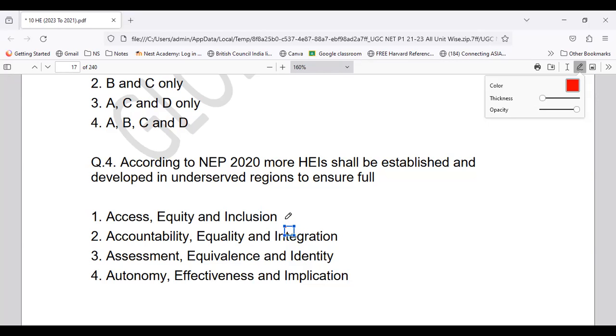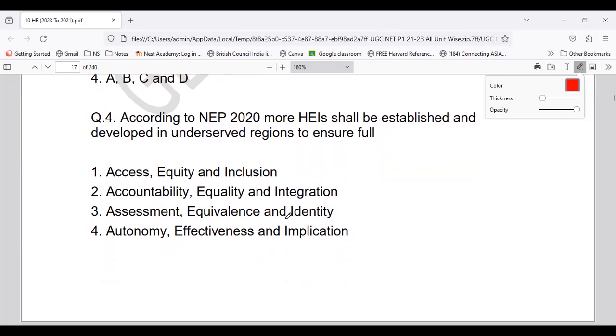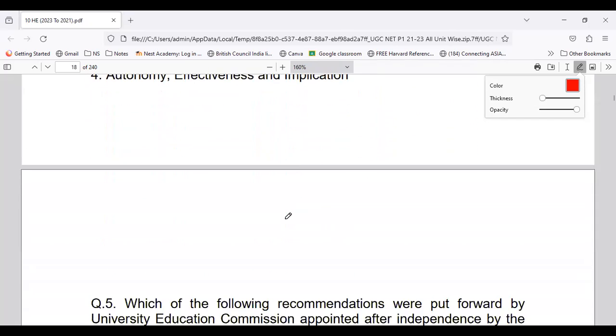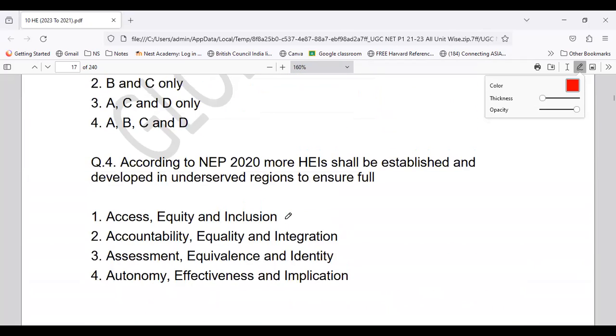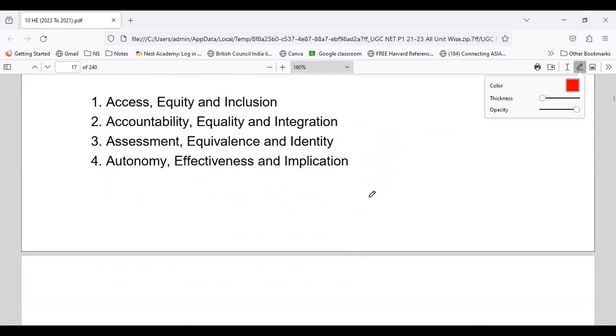So it is talking about accessibility, equity, as well as inclusion. The right answer for question number 4 comes to be option number A, right?